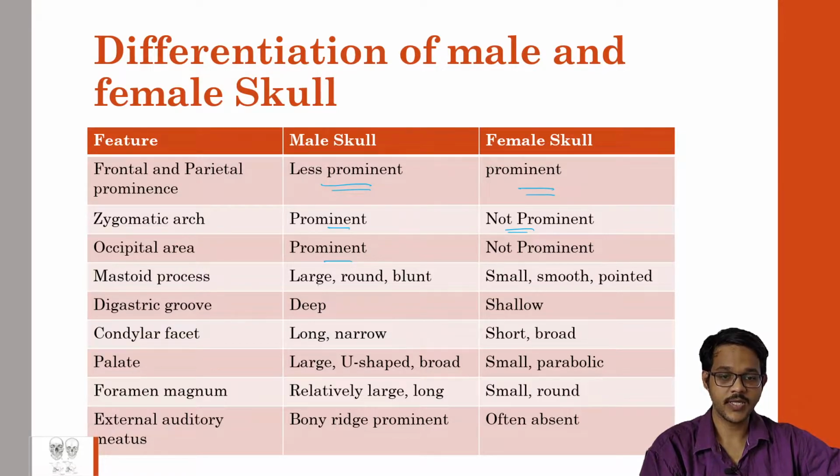Mastoid process is large, round and blunt in males. It is small and smooth in females. Digastric groove is deep in males and shallow in females. Condylar facet is long and narrow in males, short in females. Palate is large and U-shaped in males. It is small and parabolic, like a parabola, in females. Foramen magnum is relatively large in males and smaller in female skulls. External auditory meatus bony ridges are prominent in males, often absent in females.